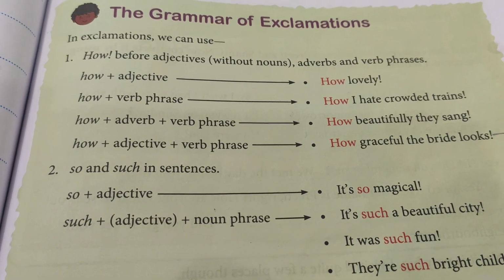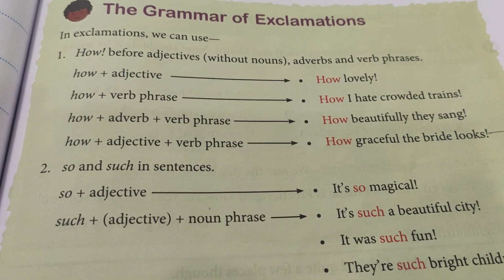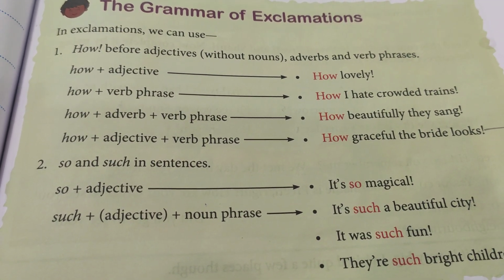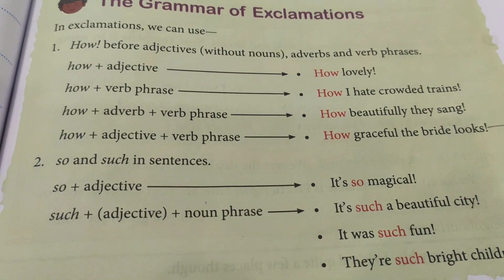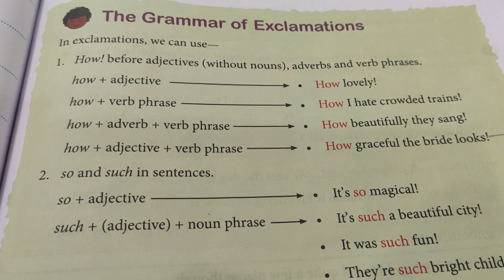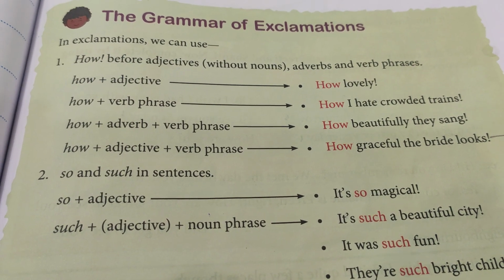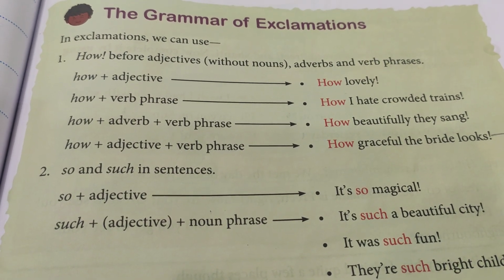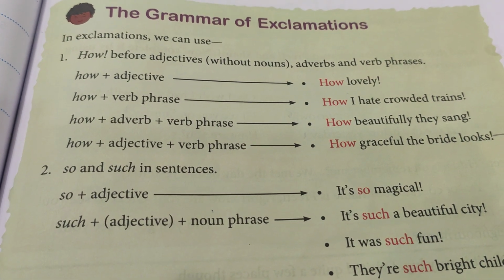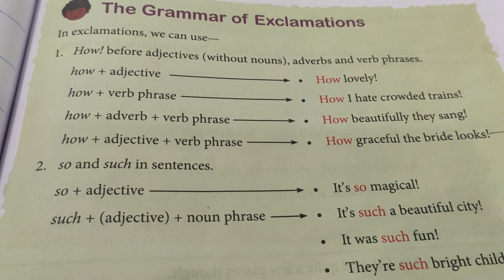Now, along with how and what, should we use an adverb, an adjective, or a verb phrase? That's what we are going to look at now. In an exclamatory sentence, we can use how before adjectives, adverbs, and verb phrases. Now let's see the examples.